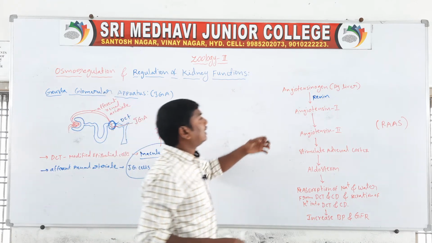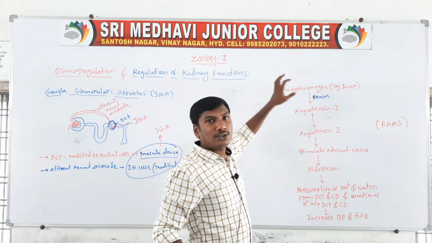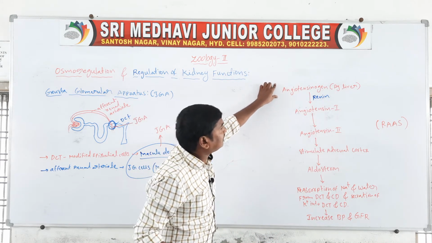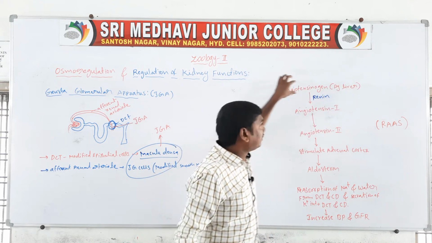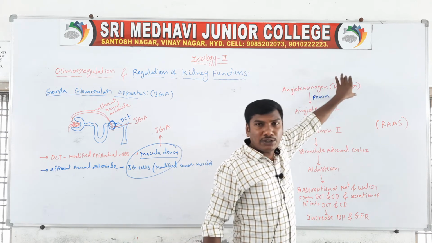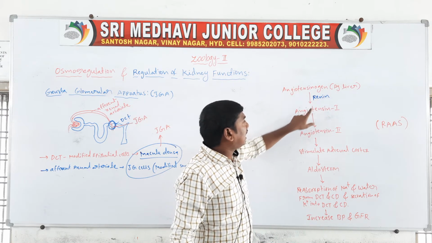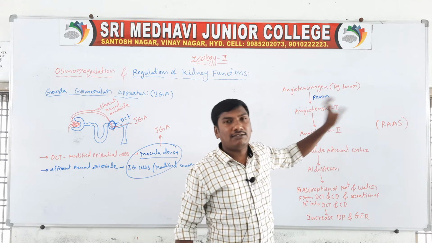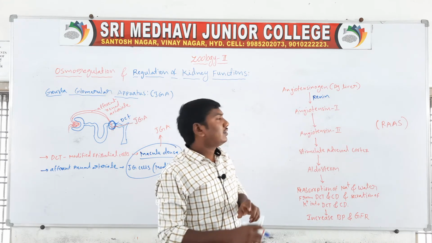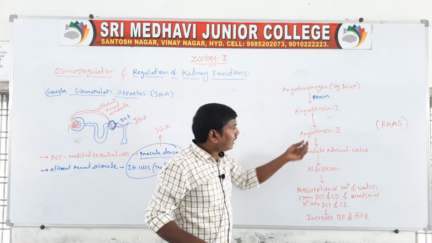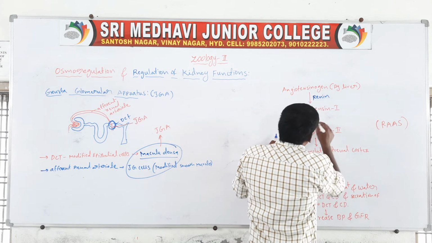Angiotensinogen is a protein produced by the liver. Renin converts angiotensinogen to angiotensin 1. Angiotensin 1 is then converted to angiotensin 2 in the presence of angiotensin converting enzyme.